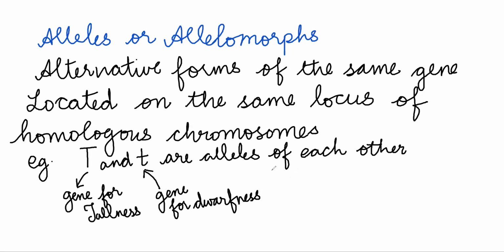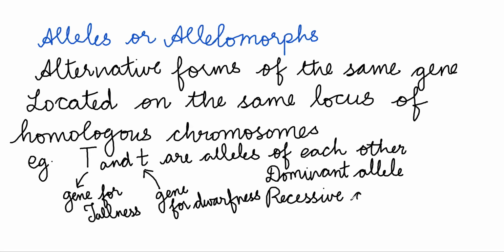Now, in the alleles, we will have two types of alleles. One is a dominant allele, and the second is called the recessive allele. So, what is this dominant allele? Obviously, in capital T, small t, dominant allele is capital T. So, let's talk about recessive allele.